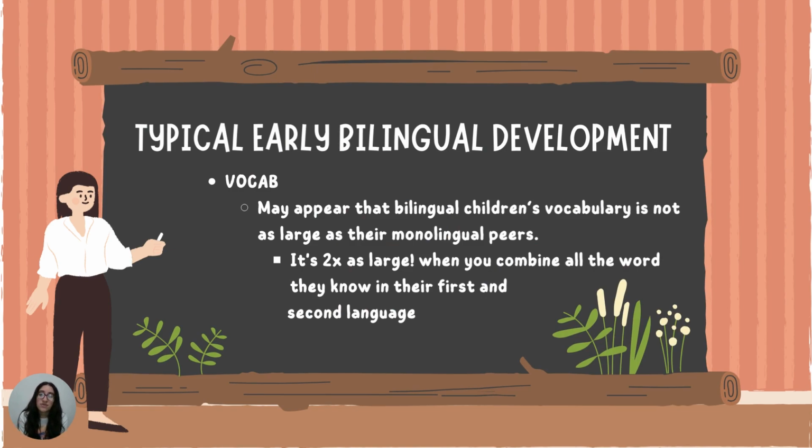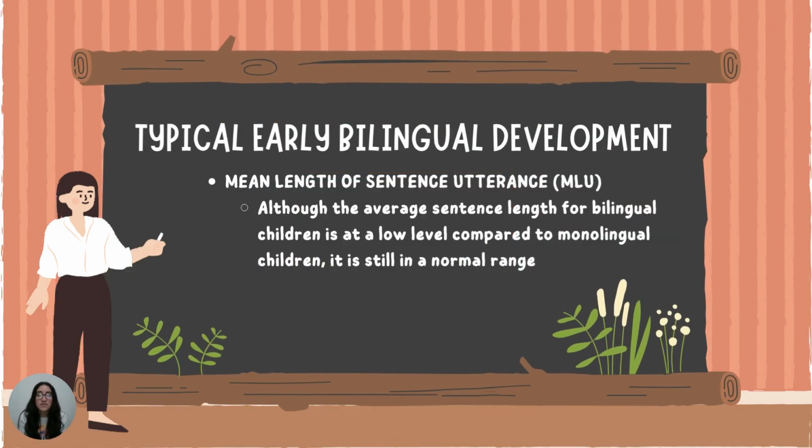First, let's look at vocabulary. For bilingual children, it may appear that their vocabulary is not as large as their monolingual peers. However, if you think about it, it's twice as large when you combine all the words they know from their first and second language. This goes to show that it is false when people say that bilingual children can't accumulate concept word pairings as fast as their monolingual peers.